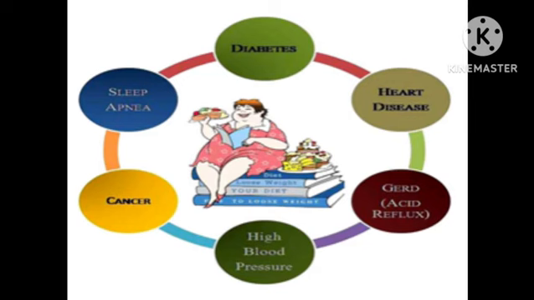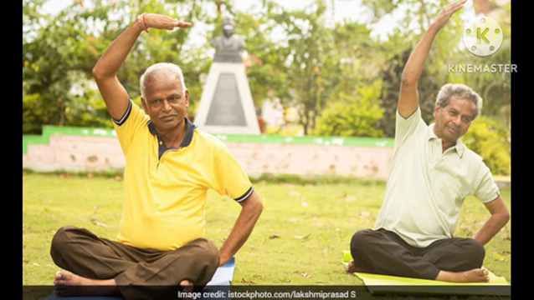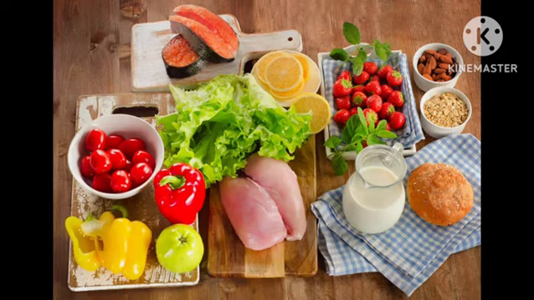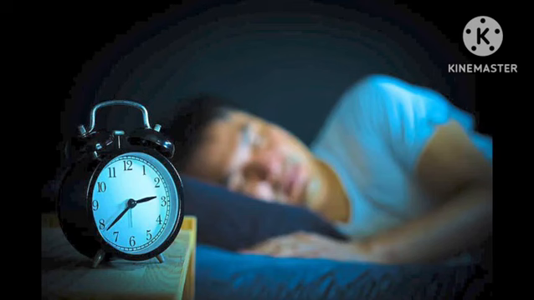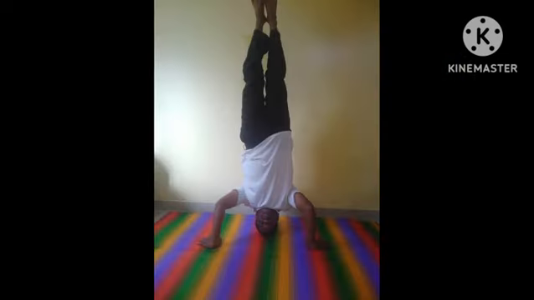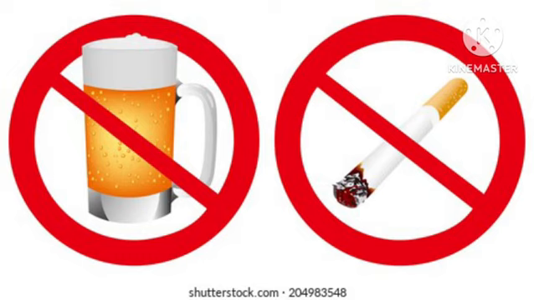For being healthy at age 50, have to do this. Eat healthy. Get at least 30 minutes of physical activity. Get at least 7 to 9 hours of sleep. Reach and maintain a healthy weight. Avoid smoking, drinking, etc.